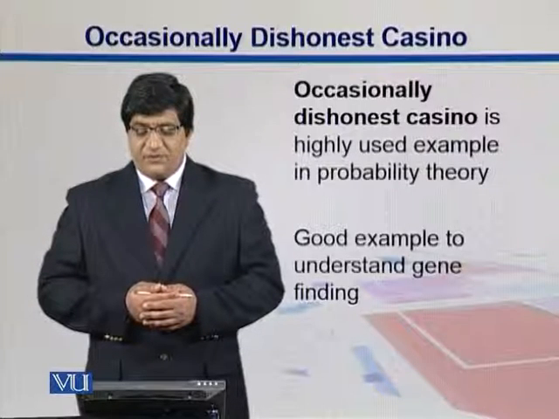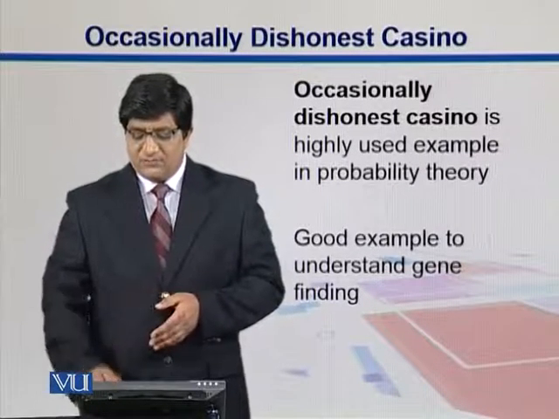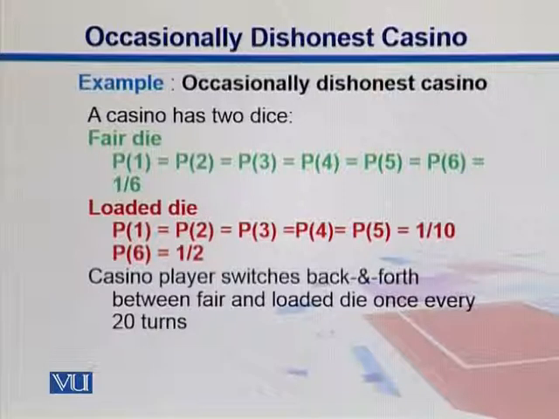So what they do is they take those. Let's see how we can elaborate this example. So we have a situation here, guys. We have a casino and that has two dice. If they use a fair die, we can have the probability of all events 1 to 6 being the same for everybody. P of 1 is equal to P of 2 and that is equal to P of 3, which is equal to 4, 5 and 6. So that is 1 by 6.